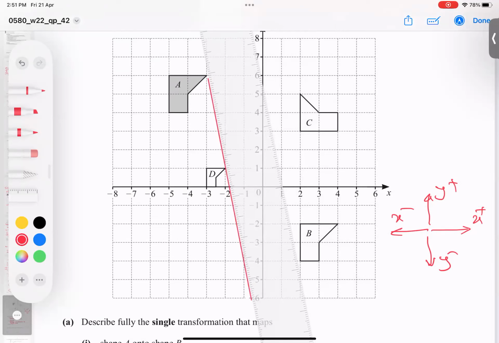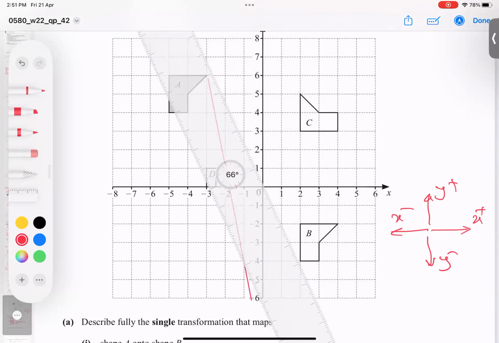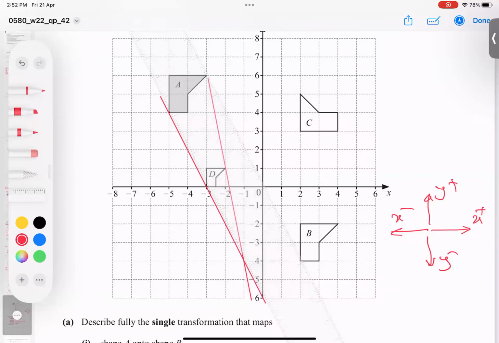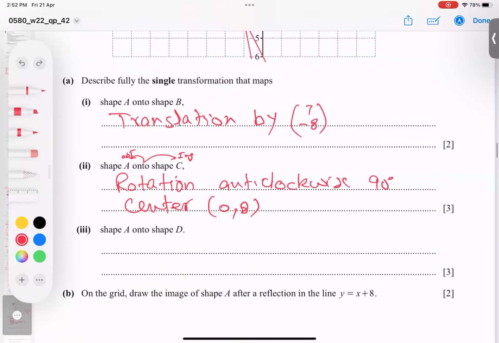Then join these 2 points. Don't take them close to each other, take them away from each other. Then you can get your points more accurate. You see, they intersect at this point. So what is going on for A onto D? Make sure of the formula we have, first of all, right here, enlargement.